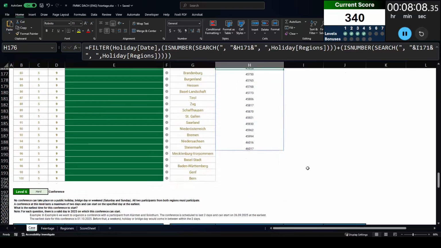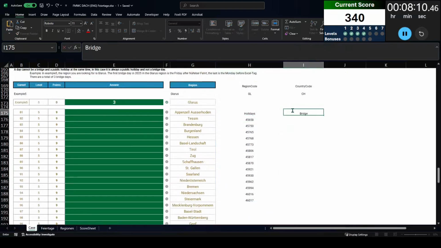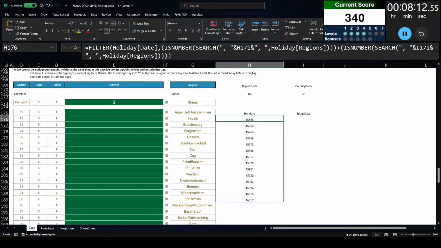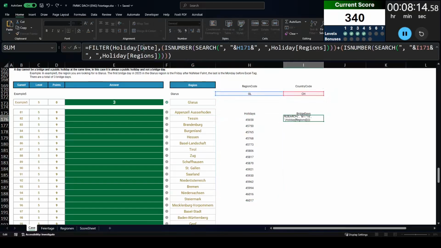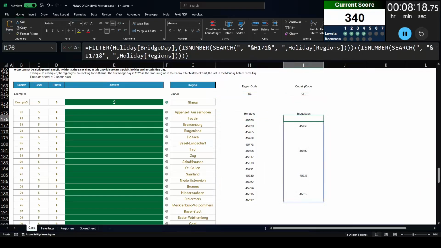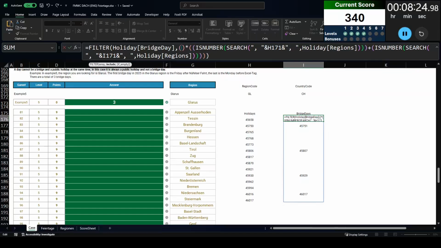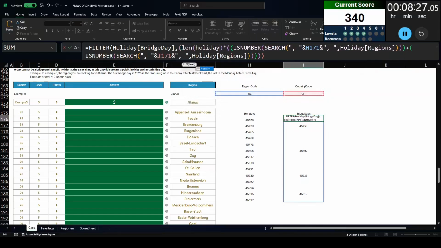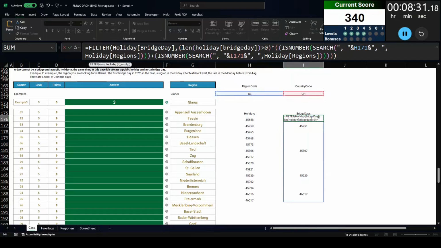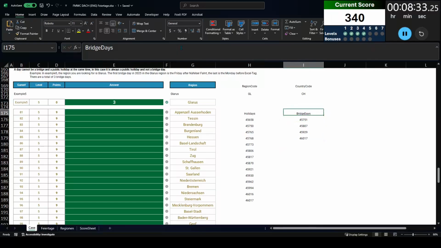So there you see I brought out all of my holidays. Now keep in mind that these are in Excel's format, which is the number of days after 1900. That's okay. I could turn them into date format so it's easier to read, but right now the format is not as necessary, more so the number of days. For the bridge days, I'm also going to filter out all of the blank cells, so that gets me a nice list of 4 days.